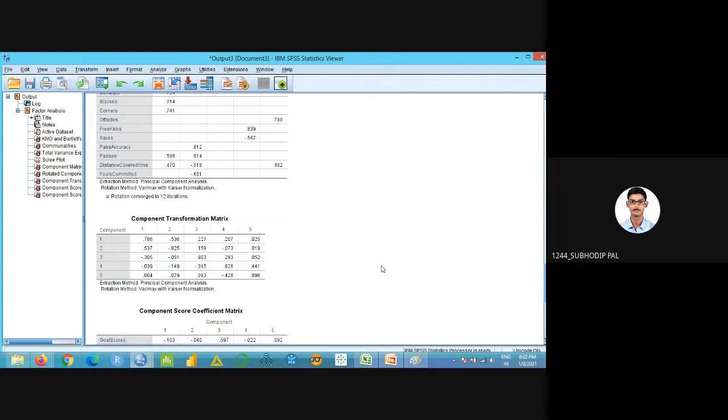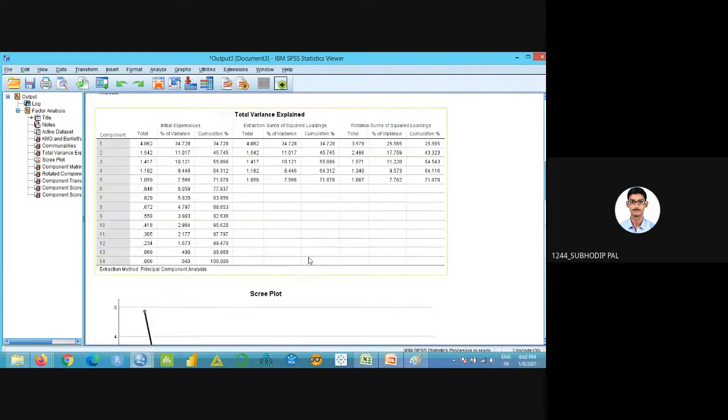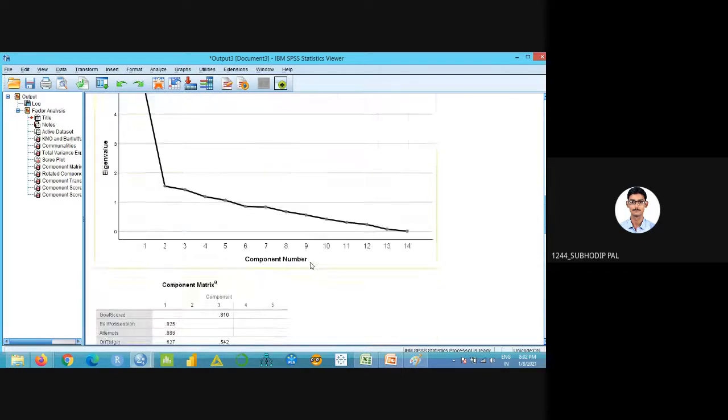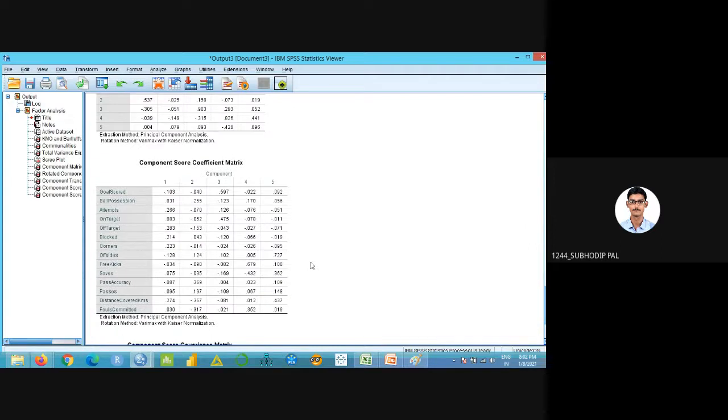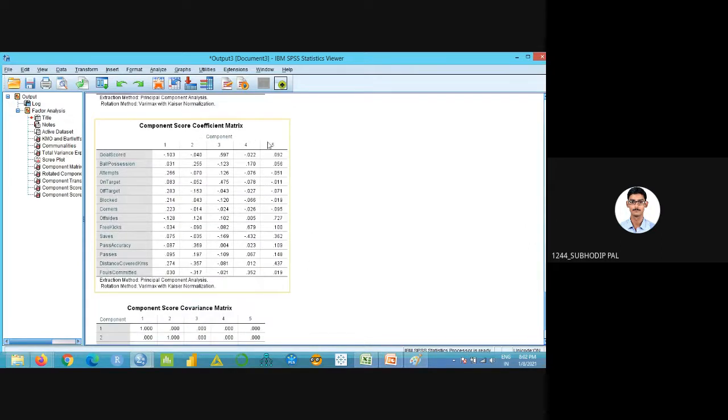So they might ask you the question. They will give you this table, and they'll ask you, assume the threshold limit is 0.5, and tell me which factor this particular variable, goal scored, lies in. Which one will you tell? With the threshold limit now 0.5, yes, this is the third one. You can expect this question also.